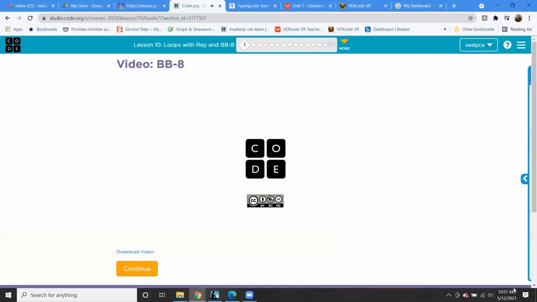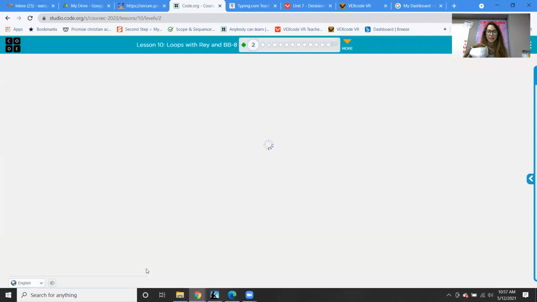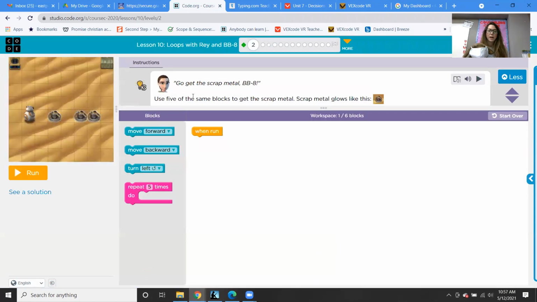All right, you guys ready? So I'm going to press the continue button and then we're going to go on to our first level here. So remember the instructions are at the top. It says, go get the scrap metal, BB-8. Use 5 of the same blocks to get scrap metal. Scrap metal glows like this.